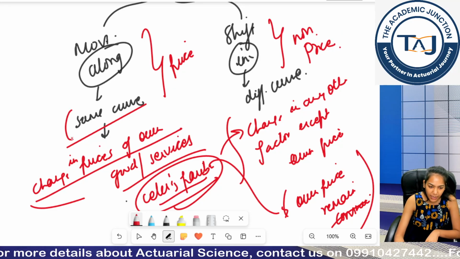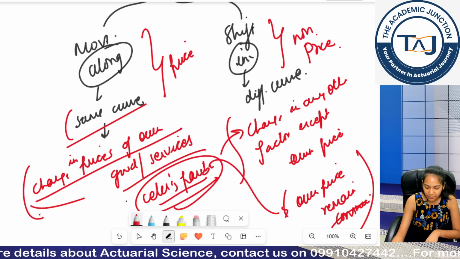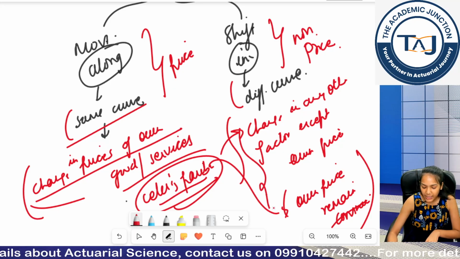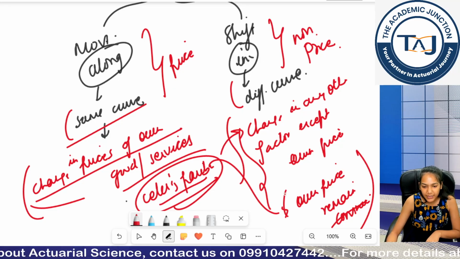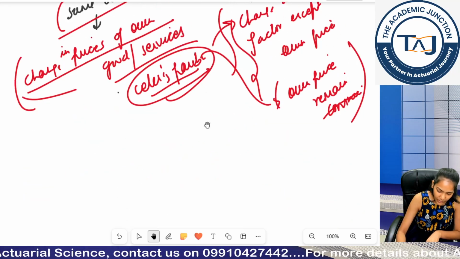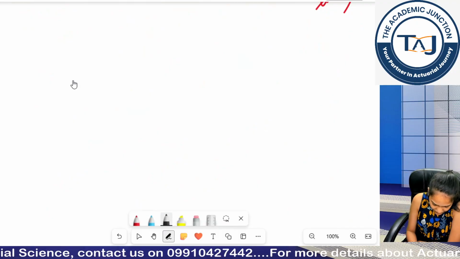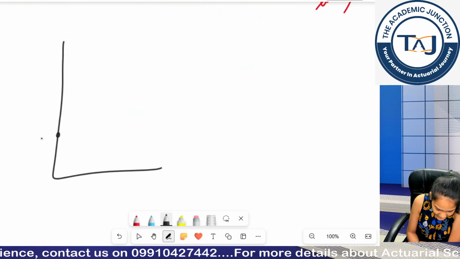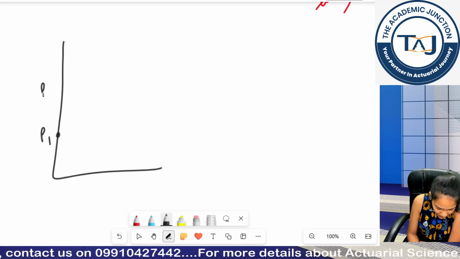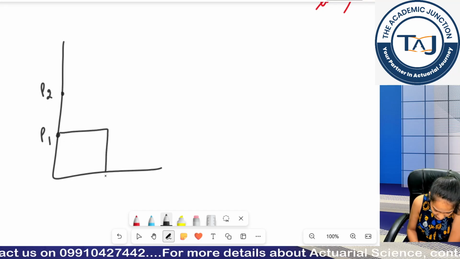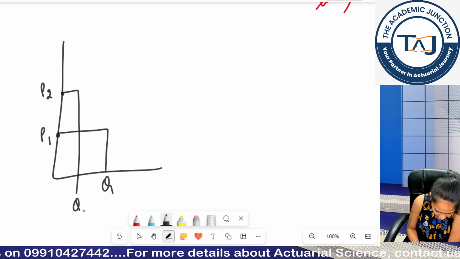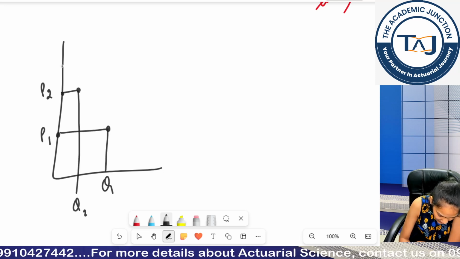It happens in the same curve, it happens in change in same price. It happens in a different curve, it happens due to change in other factors than price. Now if I draw the graph, I say my price changes, so price 1 to price 2, if I say this is quantity 1 and this is quantity 2. So my demand curve is plotted like this.